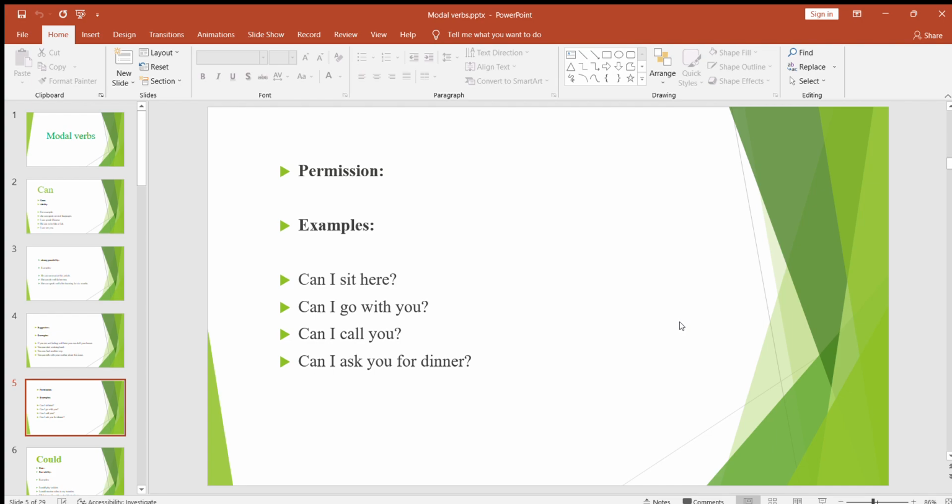Okay, but anyway, you can use can for some types of permission. For example, here, can I sit here? Can I go with you? Can I call you? Can I ask you for dinner? Okay, let's move on. And this is for permission. Let's move on to the next modal verb, that is could.